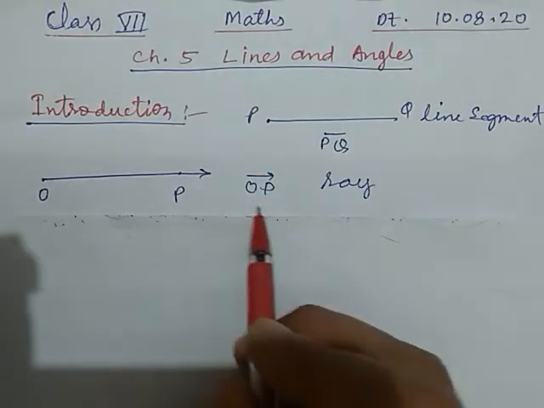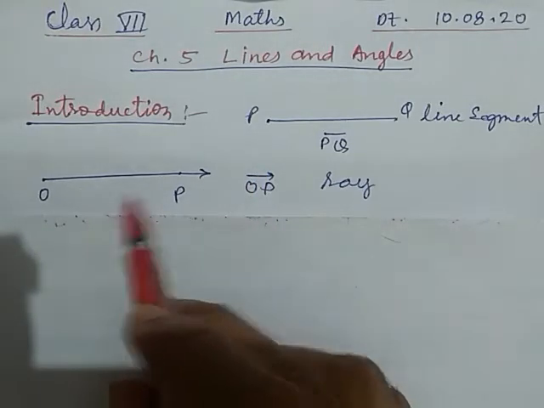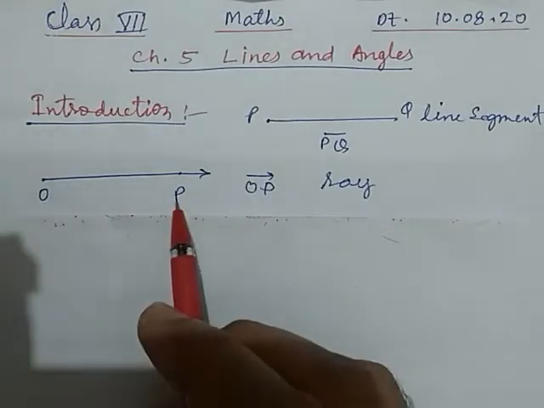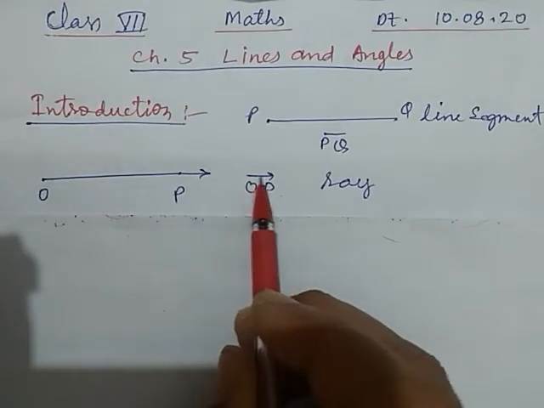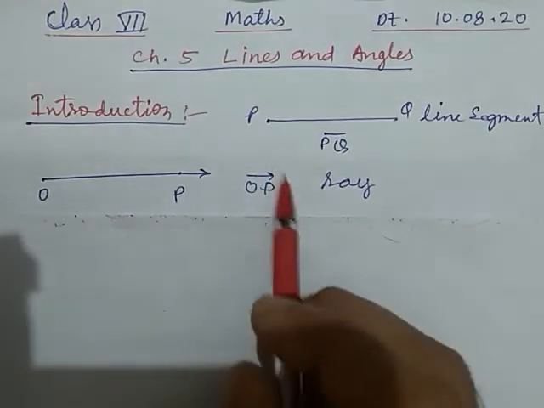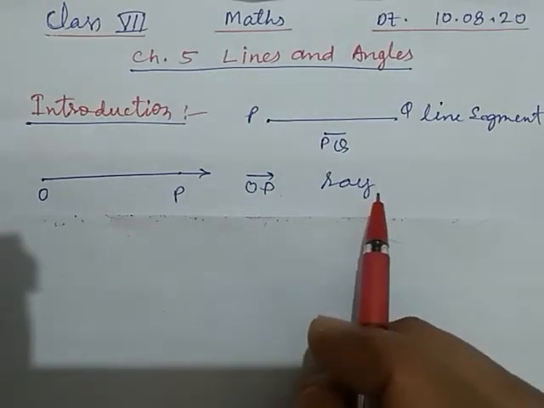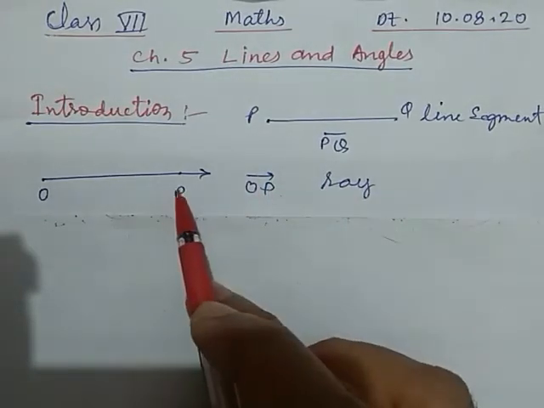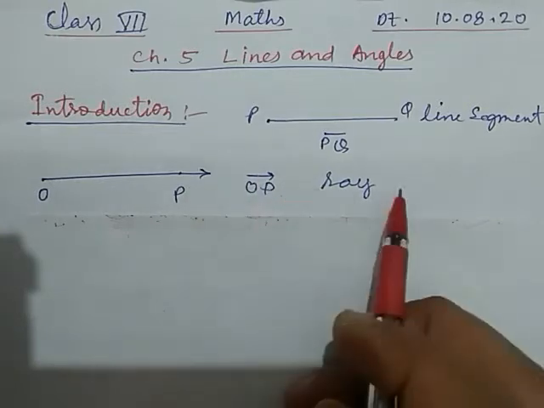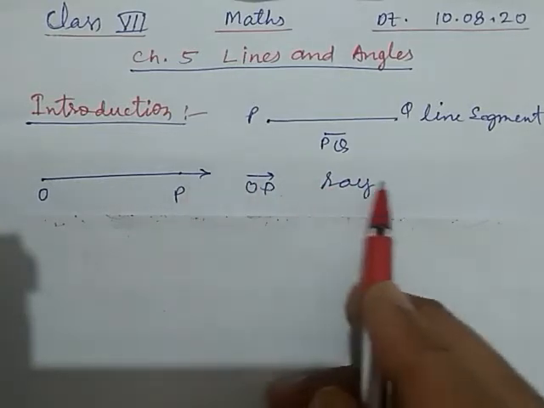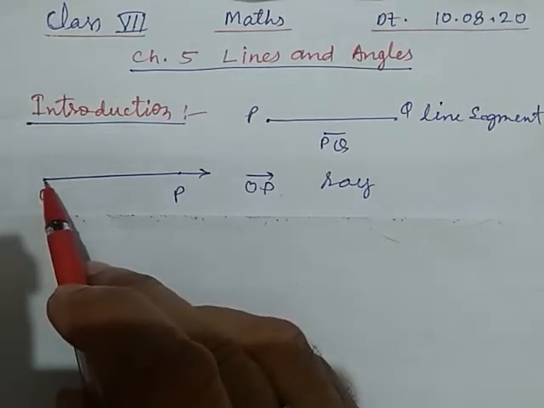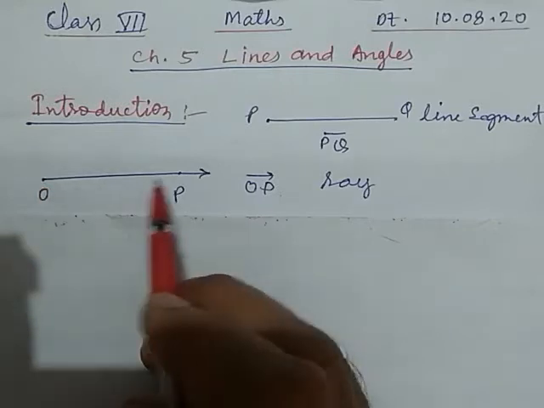Here we represent this ray with the origin and the point, OP, and here we mark an arrow. This way we represent a ray. It has unlimited length. It can be extended up to any length in only one direction. The other direction it cannot be extended. Okay, so this is a ray.